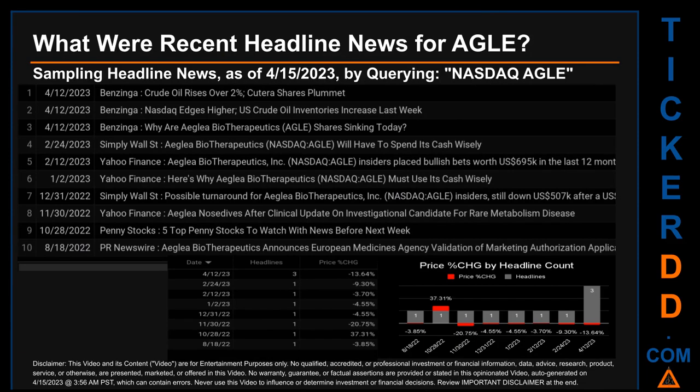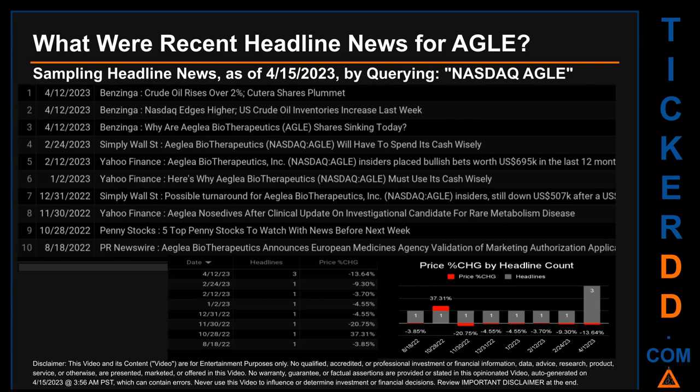What were recent headline news for AGLE? Today, Saturday, April 15, 2023, I sampled one of our news aggregators for latest headlines for this ticker. I did so by searching specifically by a keyword that may appear, broadly, in the title or the body, of discoverable news articles. The keyword that I used was a combination of the exchange and the ticker symbol, NASDAQ: AGLE. The results show 10 unique headlines, published across 8 unique dates. Publication dates spanned 237 days.